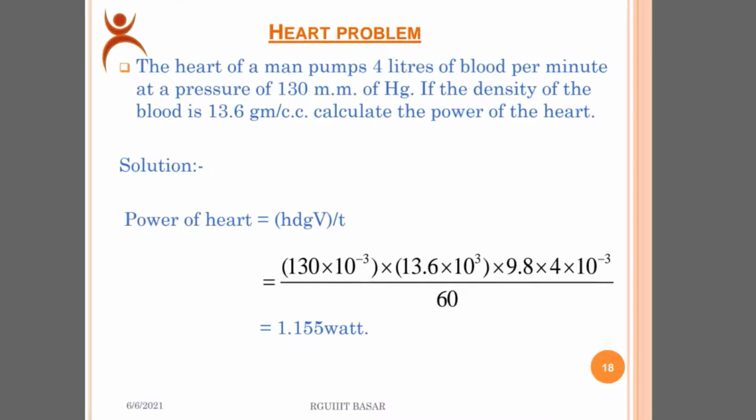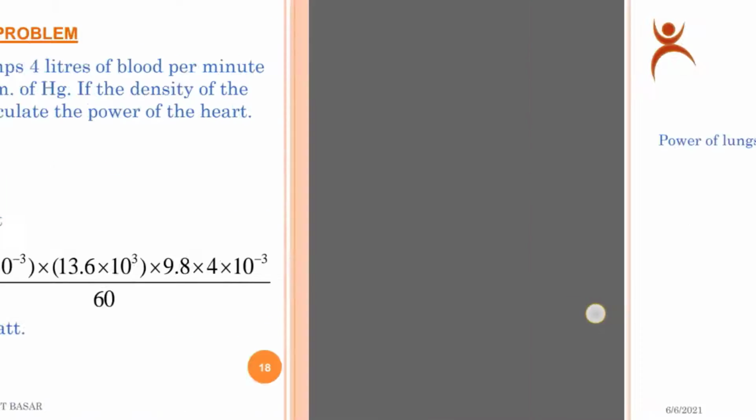Then go to another slide. Here is an example for the above topic. The heart of a man pumps 4 liters of blood per minute at a pressure of 130 mm of Hg. If the density of the blood is 13.6 grams per cc, calculate the power of the heart. We have the formula for power of heart equals hdgV by t, where all the values are given in the question. If we calculate them, we will get the power of the heart as 1.155 watts.